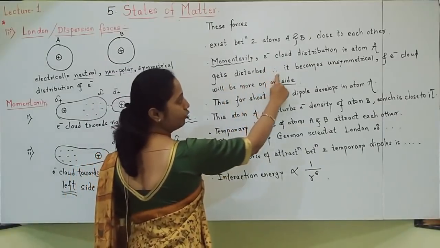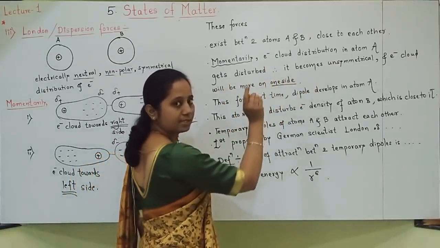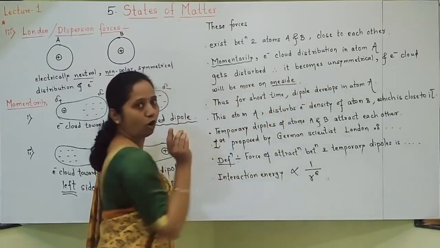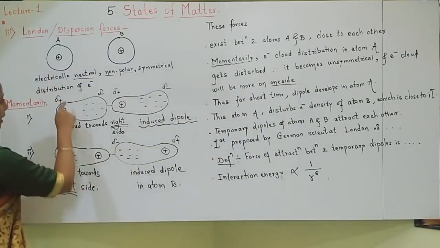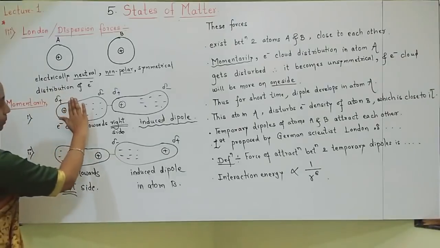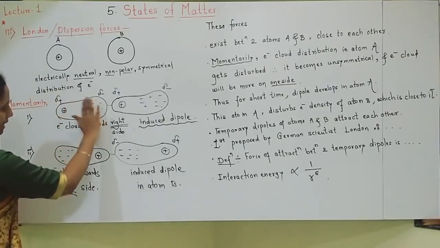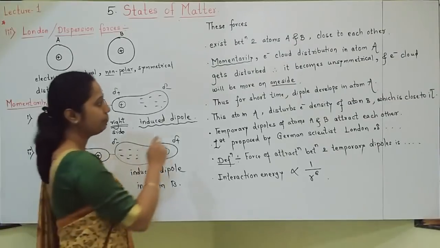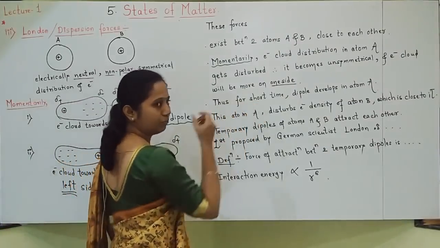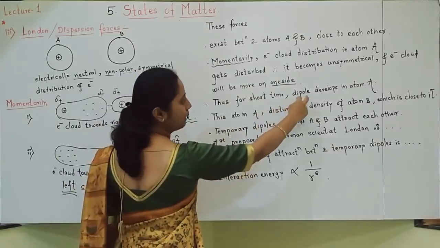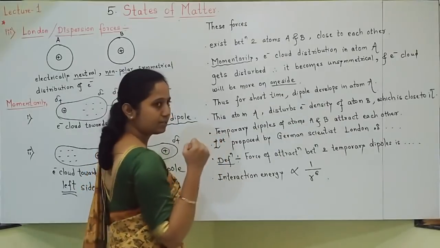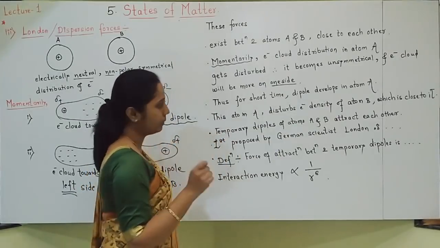Okay. Therefore, atom A becomes unsymmetrical and electron cloud will be more on one side. See here, momentarily electron cloud becomes on one side. It can be on right side, it can be on left side. You must show both the possibilities. Thus, for short time, for very less time, dipole develops first in atom A. First dipole gets developed in atom A.